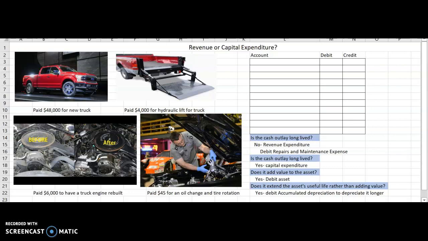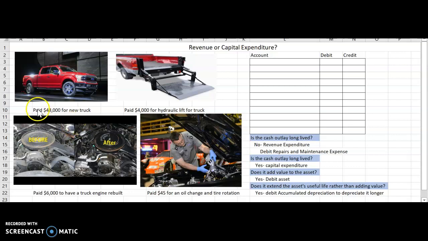We're going to continue to talk about fixed assets, but we're going to talk about some other cash outlays that may happen for our fixed assets. We're going to be talking about whether it's a revenue expenditure or capital expenditure. So the word that you see in both of these is expenditure. Expenditure means that we have a cash outlay. That is, we paid cash.